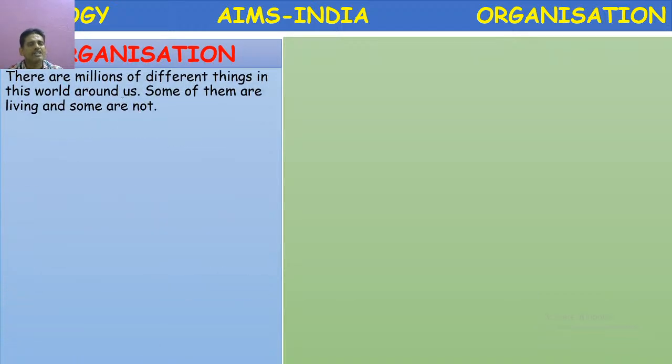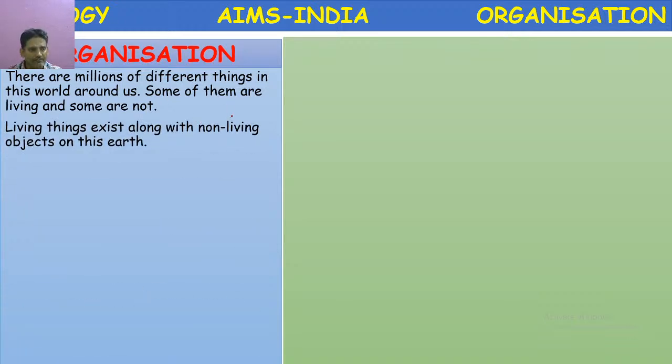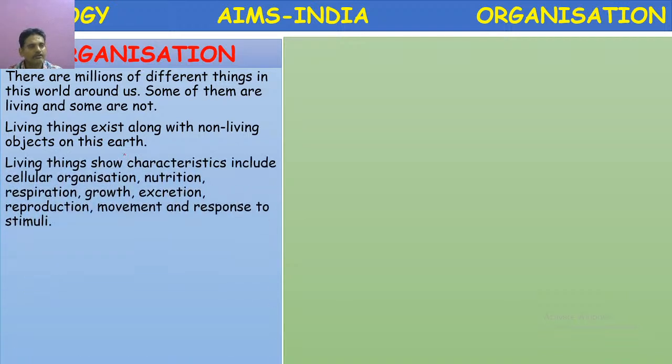Organization: there are millions of different things in this world around us. Some of them are living and some of them are non-living. So organization is present both in living and non-living. But living things exist along with non-living objects on this earth. Living things show characteristics which include cellular organization, nutrition, respiration, growth, excretion, reproduction, movement, and response to stimuli, whereas all these things are absent in the non-living things.